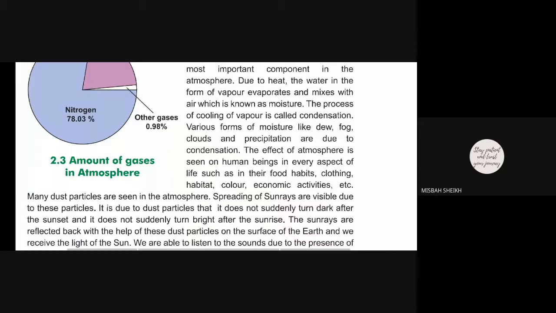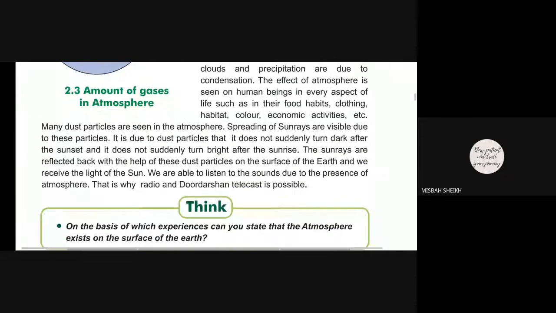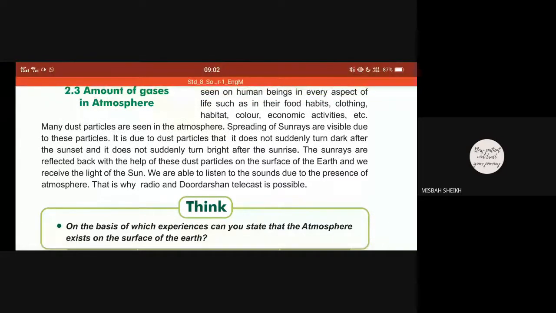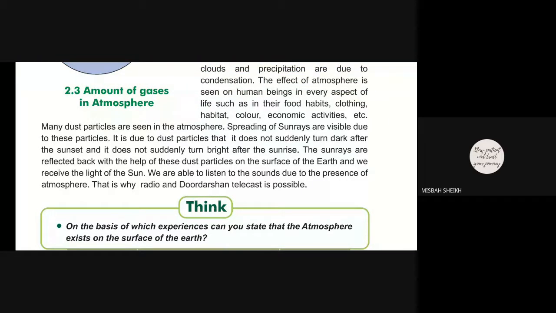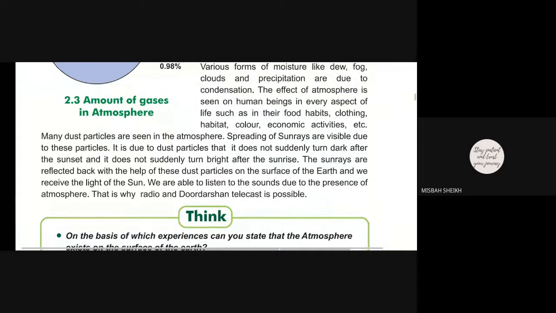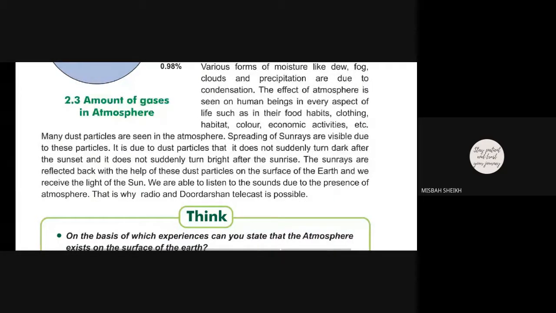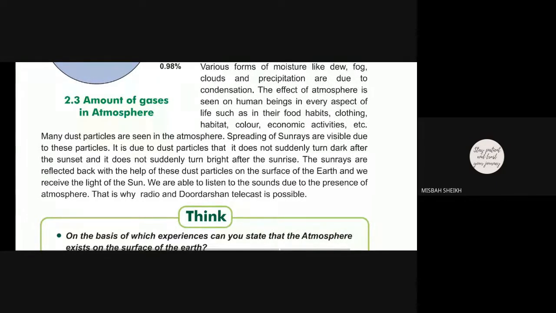Now the effect of the atmosphere is seen on human beings in our lifestyle, such as food habits, clothing, habitat, color. Due to the atmosphere we can see different aspects in life. Due to the spreading of sun rays, small particles are visible when sun rays fall directly in our house, we can see small dots.